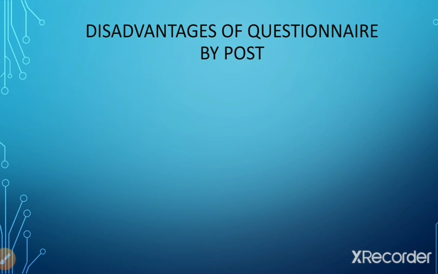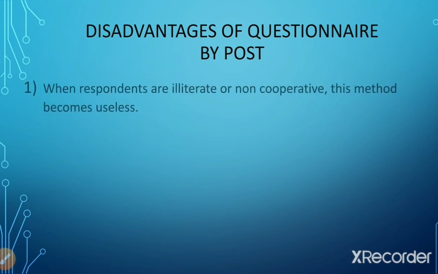Just as there are advantages of questionnaire by post, there are disadvantages also. Let us look at it. First one is when respondents are illiterate or non-cooperative, this method becomes useless. You might have written the questionnaire and posted it to the respondent.